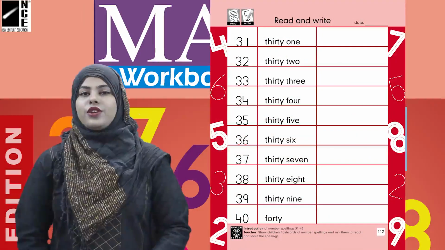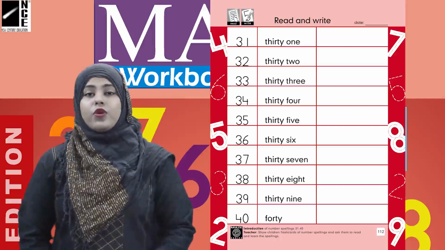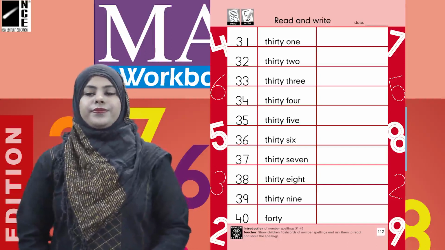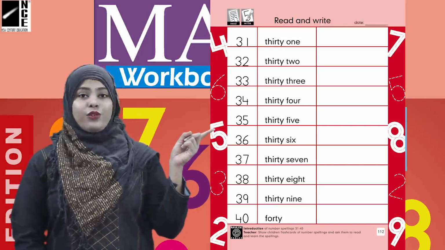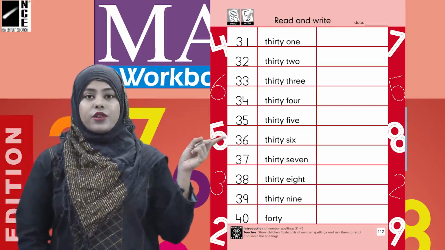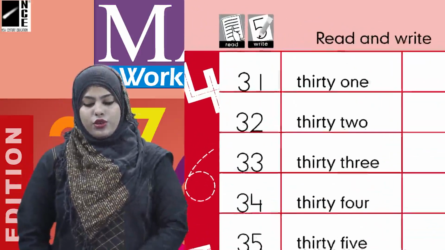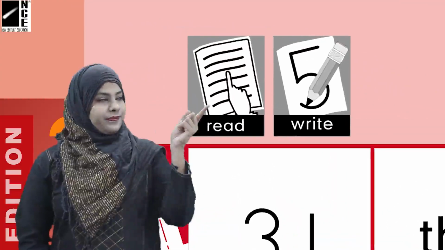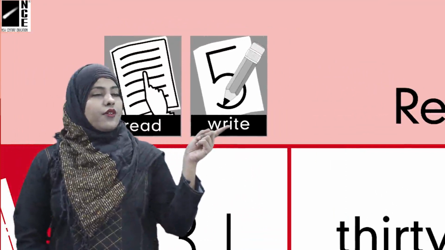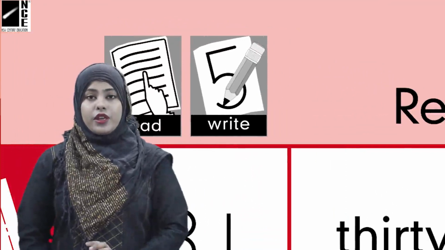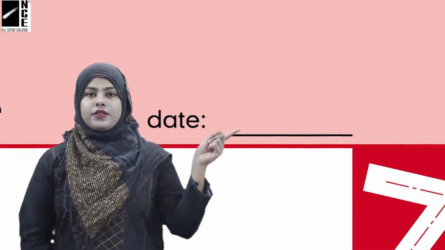Today I'm here with something new for you. So take out your Prayer 3 maths book and open page number 112. Now we have a page over here and we have a lot of numbers and the spellings of the numbers, some blanks and some icons as usual. So let's read the icons first. This is read and write. So we have to read and write on this page and then write the date in the date section.